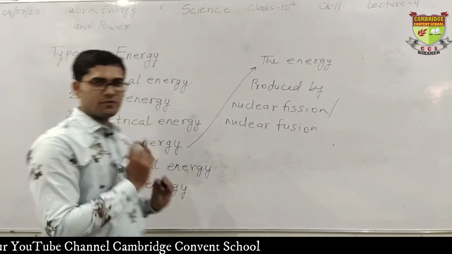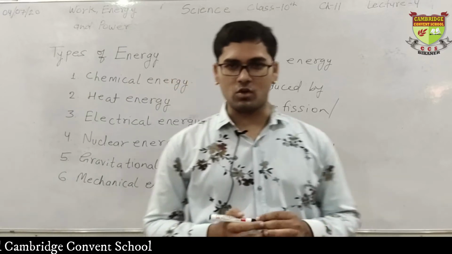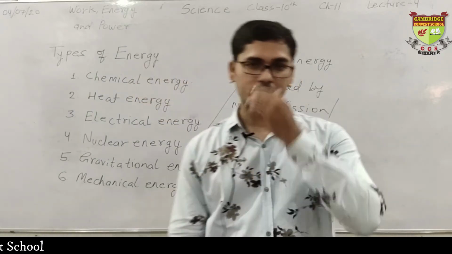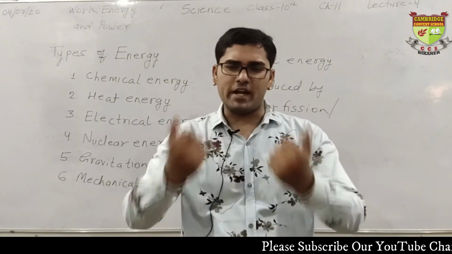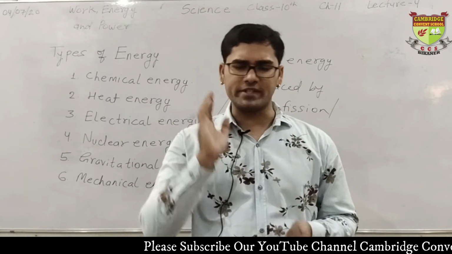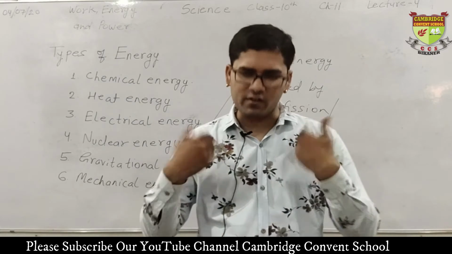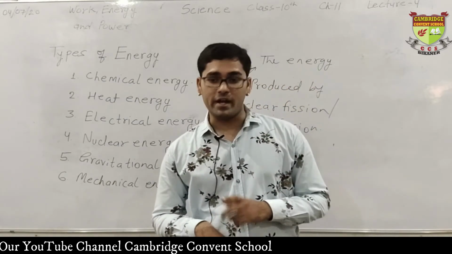Now what are nuclear fission and nuclear fusion? Okay, I am explaining to you. There are many atoms around us. Every object has some certain types of atoms. Even our body also has some atoms. And what about an atom?